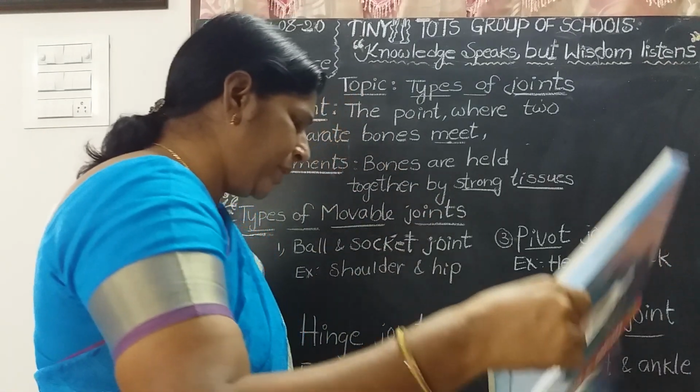I will show you one picture. See here, this is the ligament. A ligament is a strong band of tissue that holds the two bones together without stretching. In between two bones, strong bands of tissue are present.